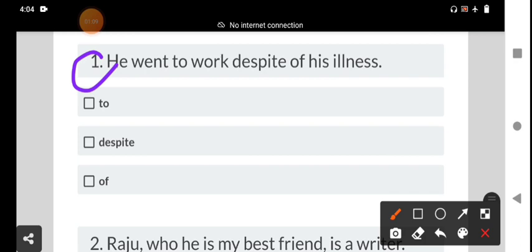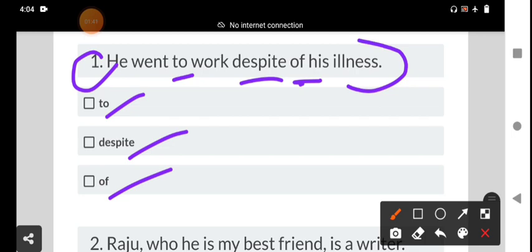We identify the common error in this sentence, and we delete that word when we correct the sentence grammatically, my dear students. Here there are 3 words: to, despite, of. He went to work despite of his illness.